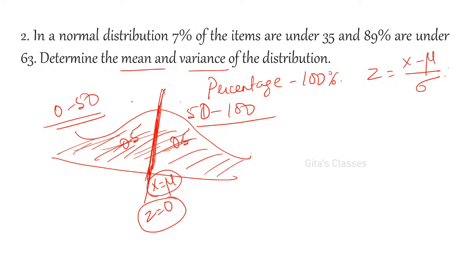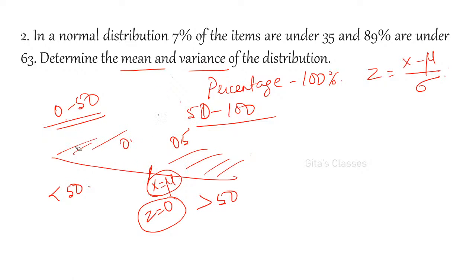So 0 to 50 means the left hand side, exactly 50 is this line, and 50 to 100 is the right hand side. If it is less than 50, it will be on the left hand side; strictly greater than 50, on the right hand side; equal to 50 is the line. Please remember these things.